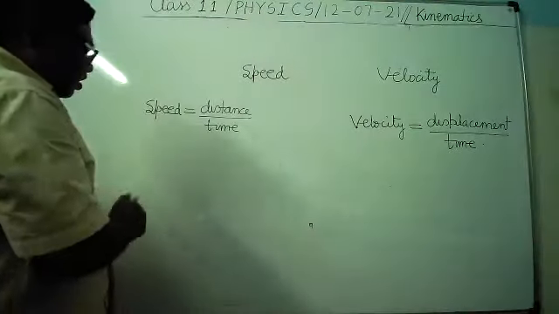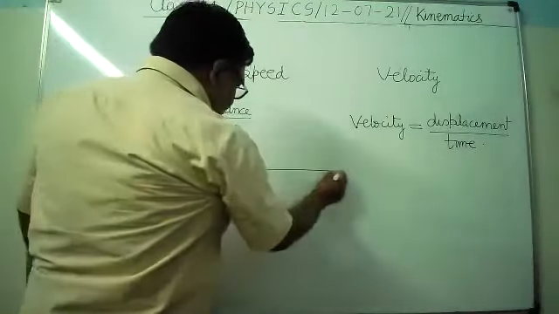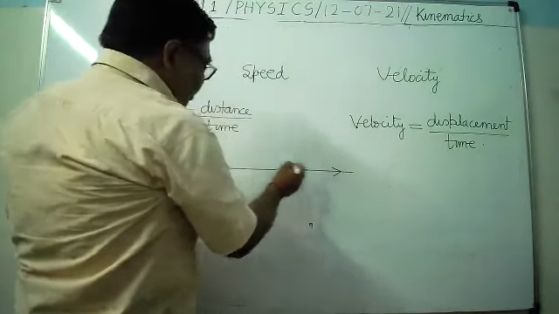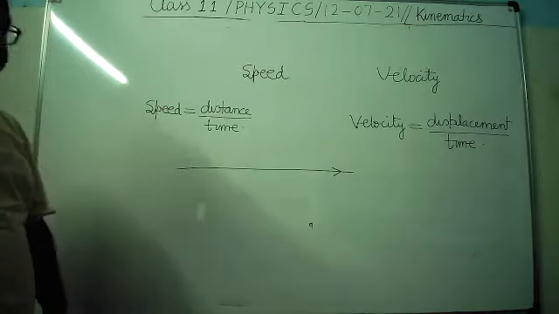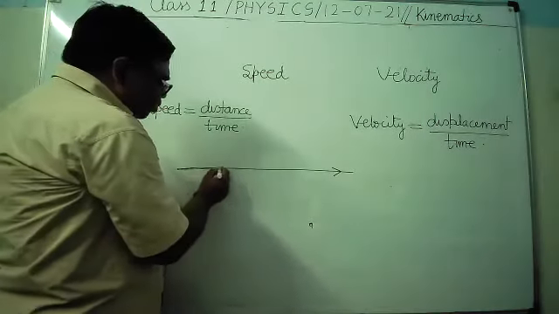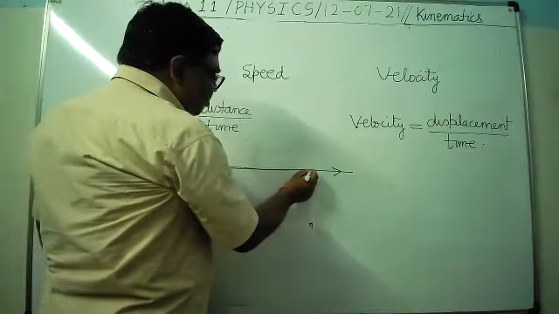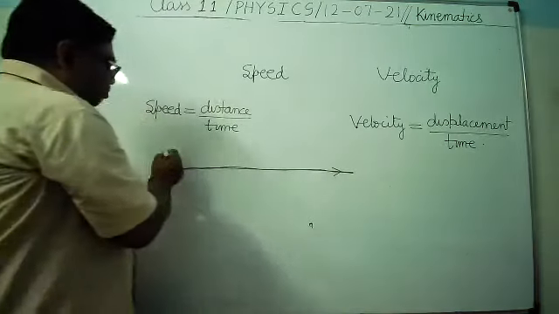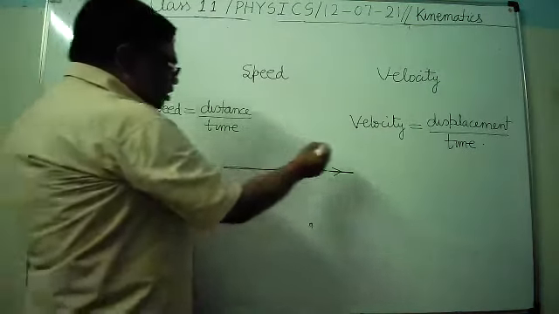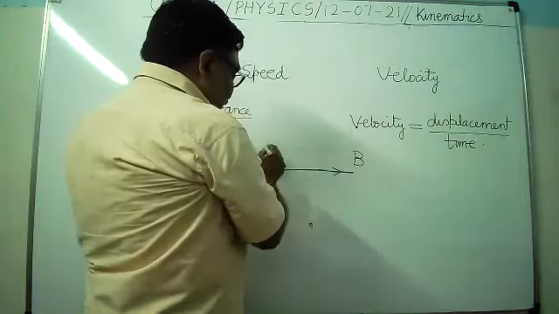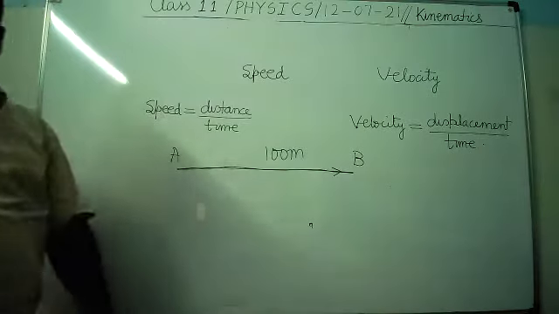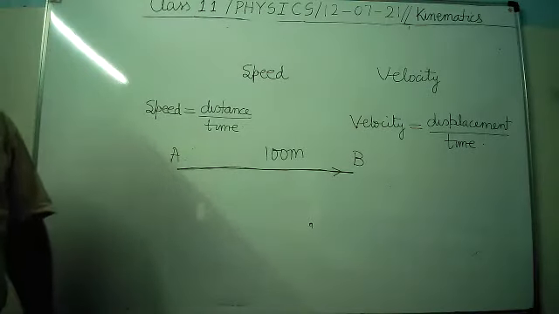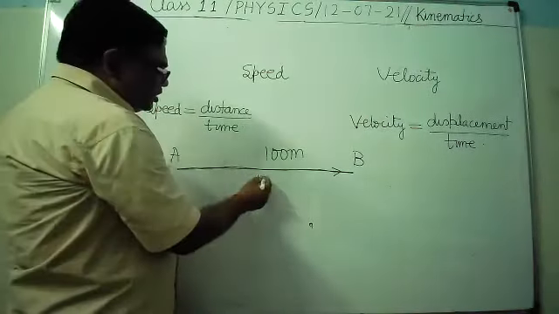Now see here. Here this is a body moving along a straight line. Straight line means it is one dimensional motion, as we know that straight line motion is a one dimensional motion. Body starts from A, reaches at B. Suppose how much is the distance traveled? 100 meter. And in how much time? 10 seconds.